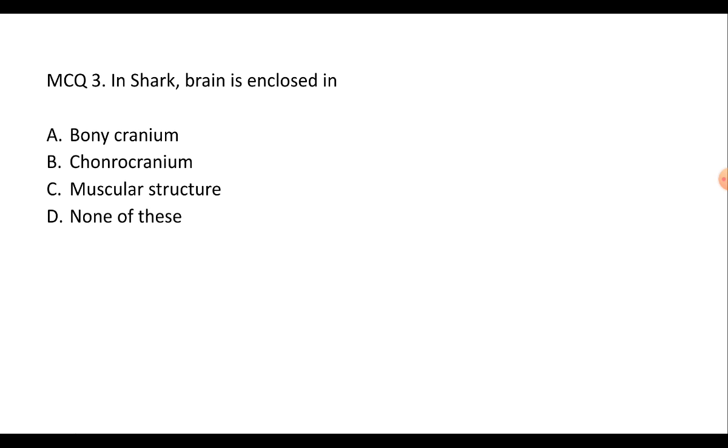In shark, the brain is enclosed in bony cranium, chondrocranium, muscular structure, or none of these? Answer is B. In shark, the brain is enclosed in a cartilaginous cranium, hence it is called chondrocranium.